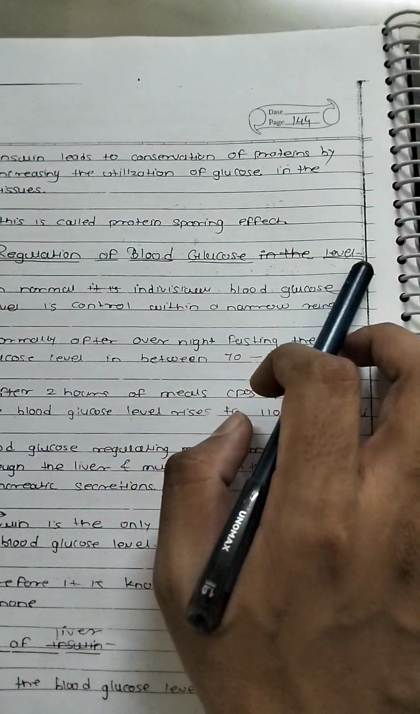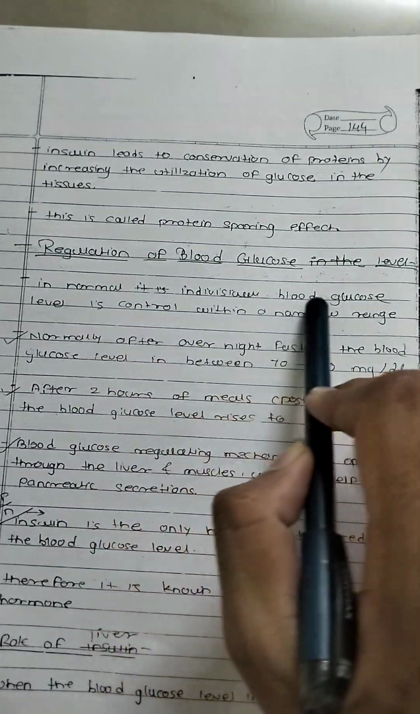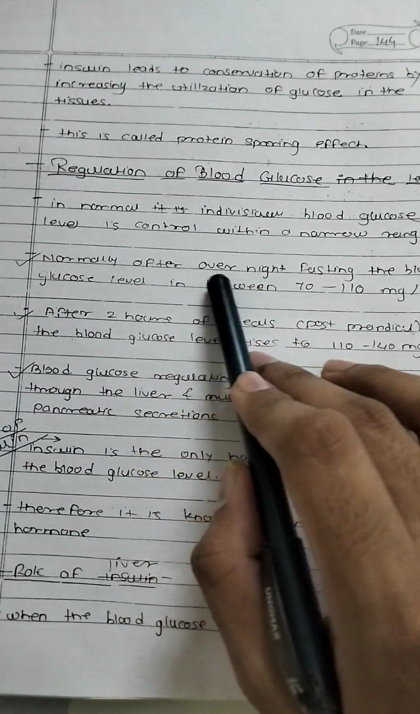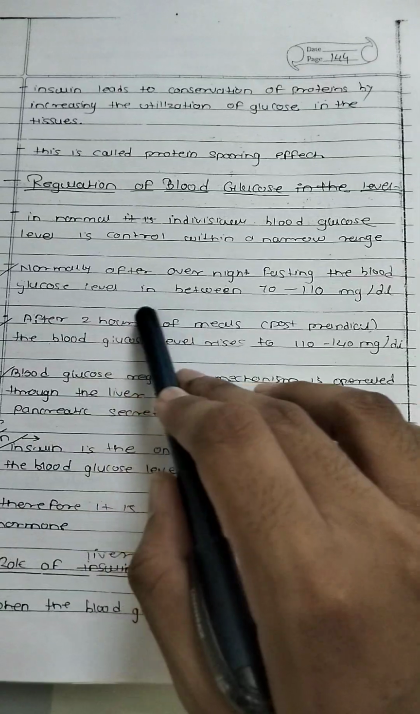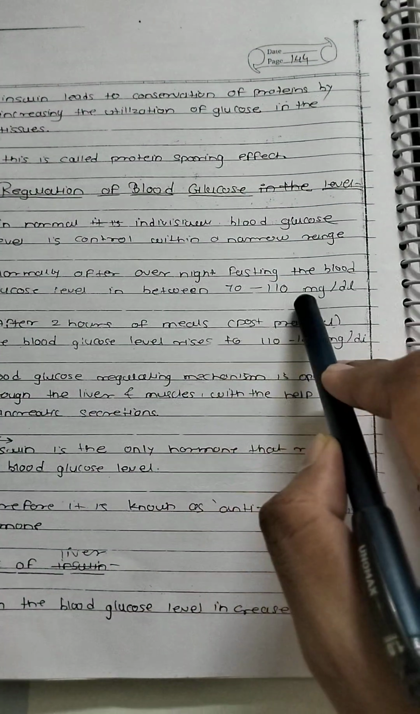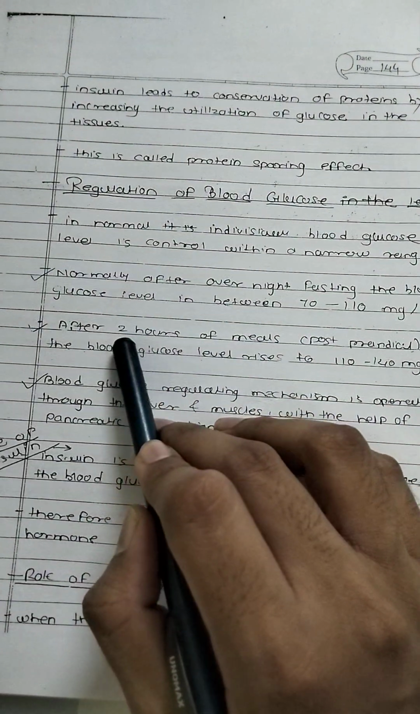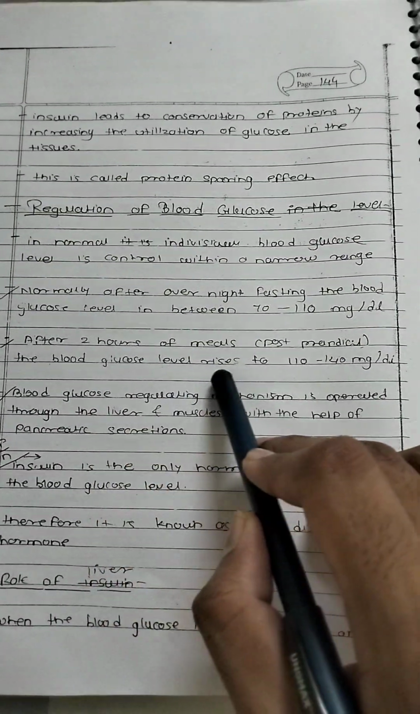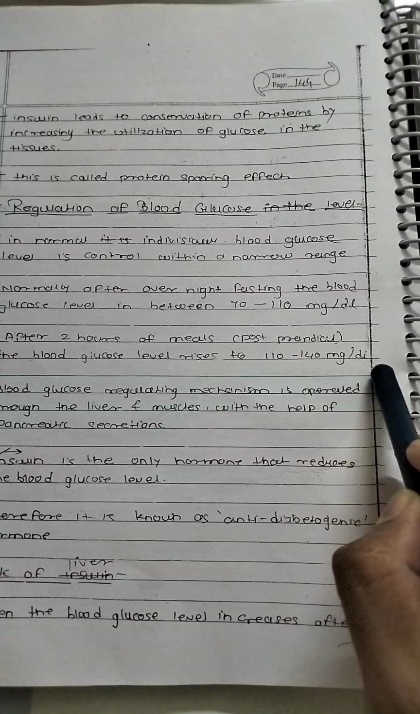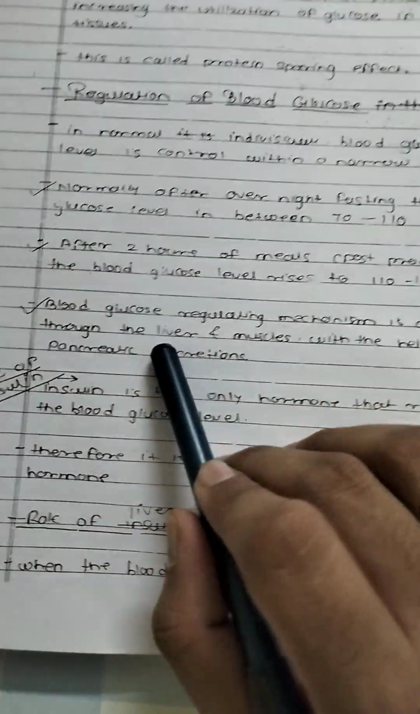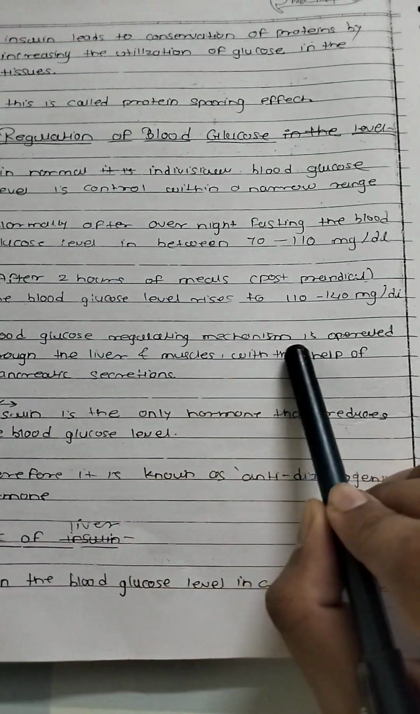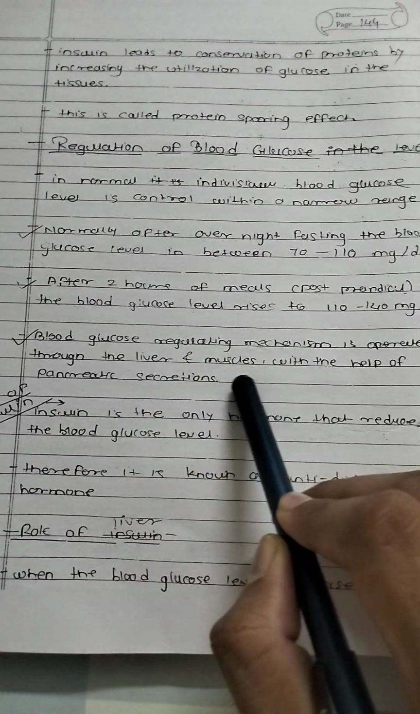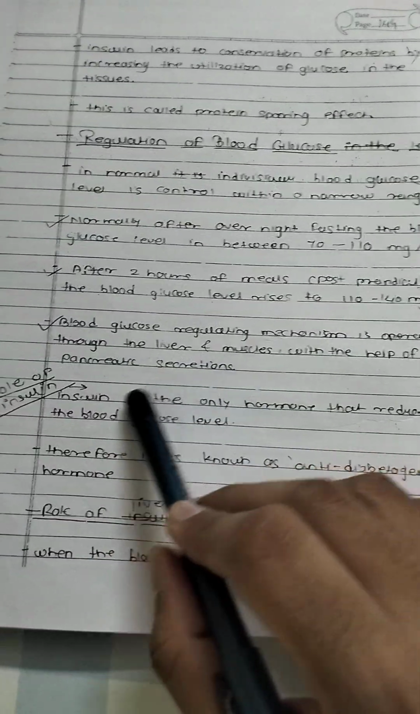Regulation of blood glucose level. In a normal individual, blood glucose level is controlled within a narrow range. Normally, after overnight fasting, the blood glucose level is between 80 to 100 mg per dl. After 2 hours of a meal, post-prandial, the blood glucose level rises up to 110 to 140 mg per dl. Blood glucose regulation is operated through the liver and muscle with the help of pancreatic secretion.